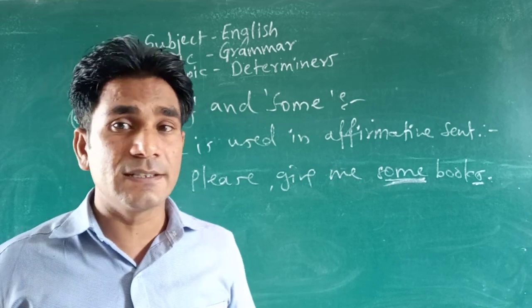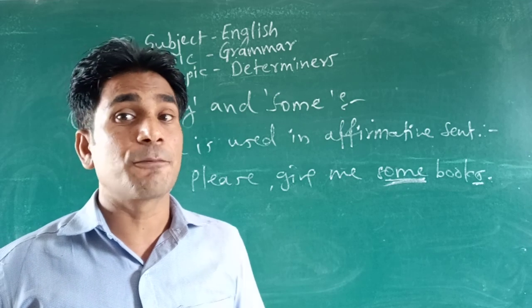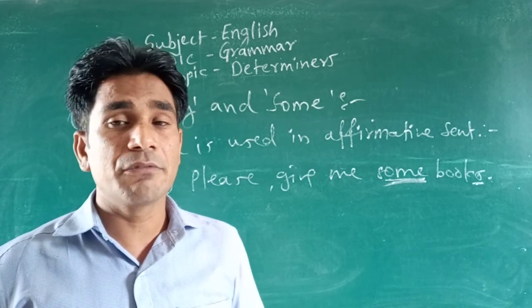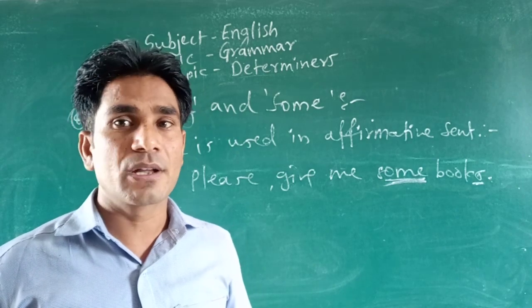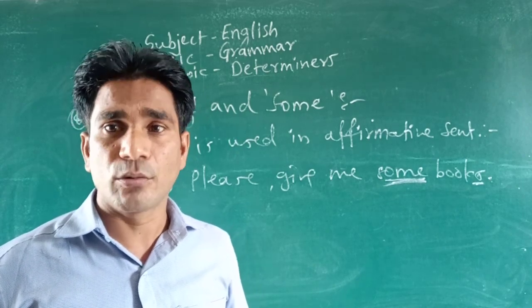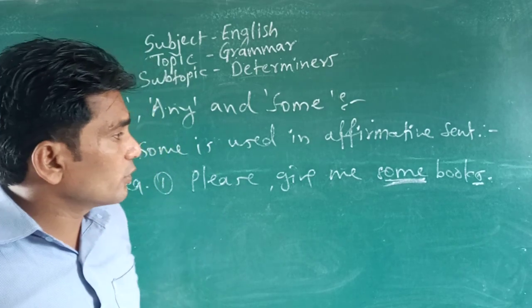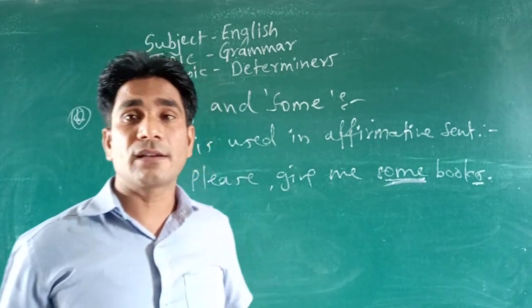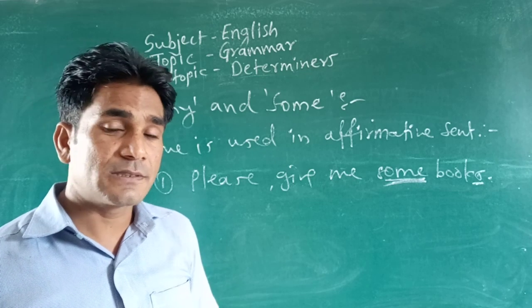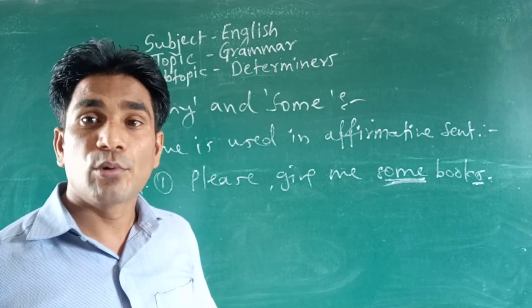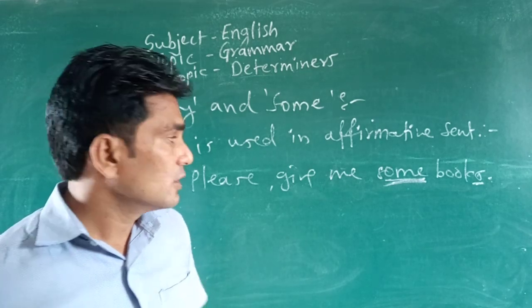We have already studied that in grade 4 or 5, when we saw the singular and plural number of countable and uncountable nouns. So adding s or es, we can change from singular to plural.